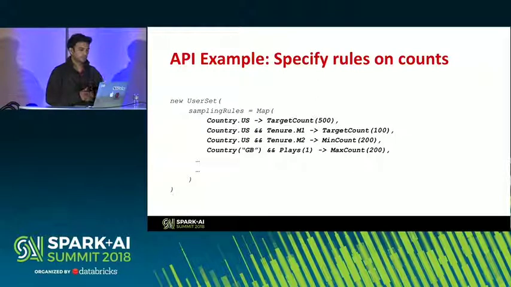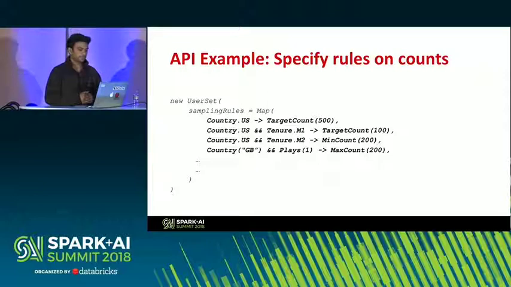For the first rule here, it says that I want to make sure that the number of rows in the resultant data frame is roughly about 500 in the sample data set. And I don't want anything more or anything less. Sampling tends to be approximate. So try to meet the target of 500 as much as possible is what that declarative API says there.